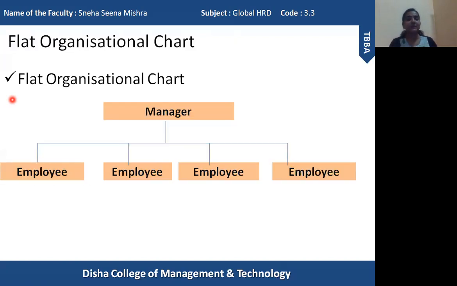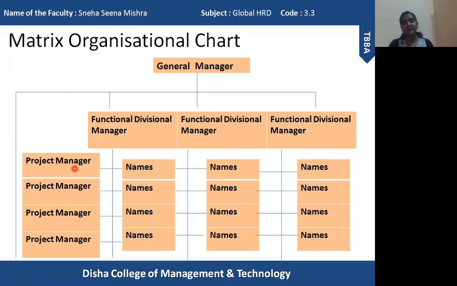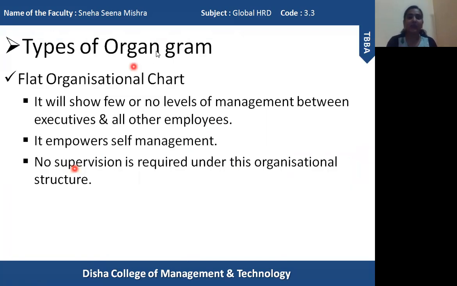Okay, so this is the simple example of flat organization structure, manager and the employee. So one manager will give instruction to each and every employee, and they will be held responsible, accountable for their instructions. Okay, so these are the various types of organizational chart and how they are represented.